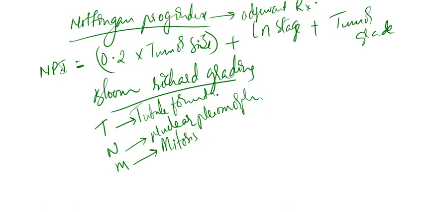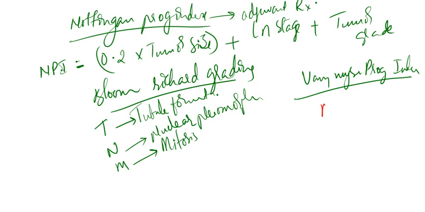Now, it is based on the following components. Remember, the Van Nuys prognostic index is actually based on the following components, and you can remember it with a mnemonic, that is micro swag. Okay, what is meant by micro swag?